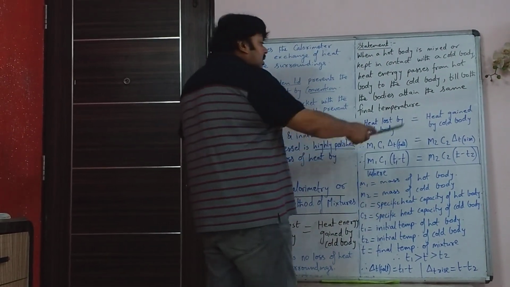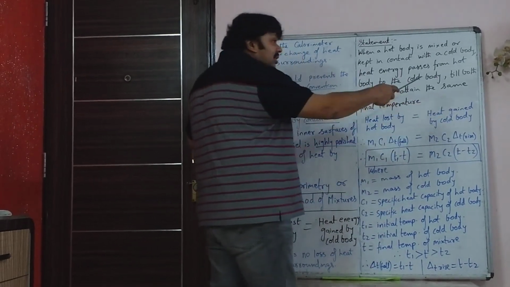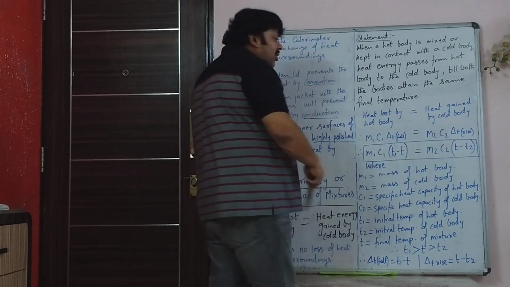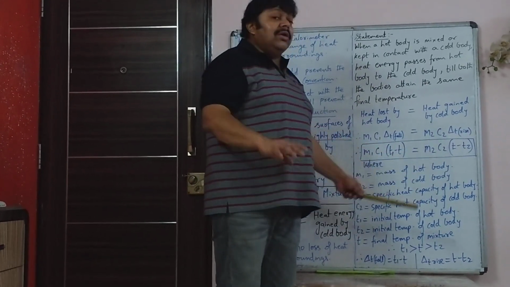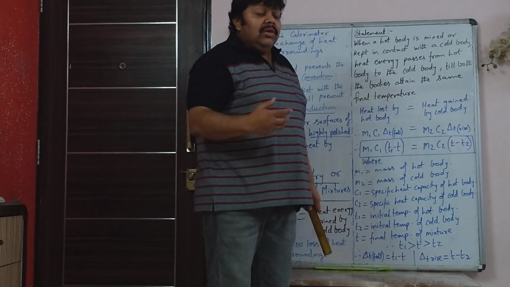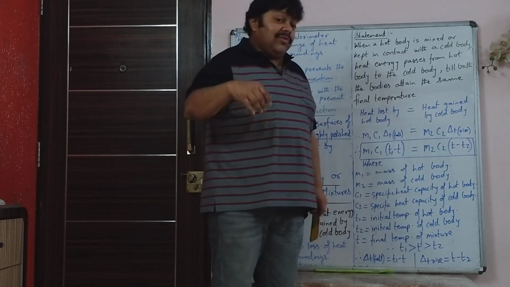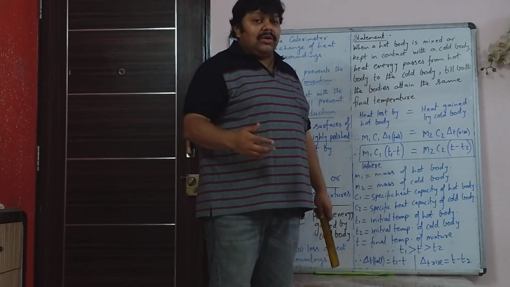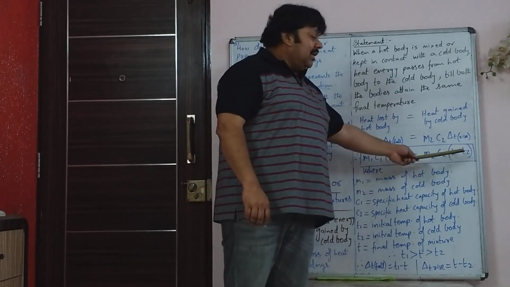And there heat gained by cold body is again heat equation is mc delta T. So mc delta T will have m2 c2 delta T. Now here the cold body would be that water. Water inside the calorimeter, specific heat capacity of that water, whichever cold body, it is not necessary it has to be water, it can be any liquid, and T minus T2.